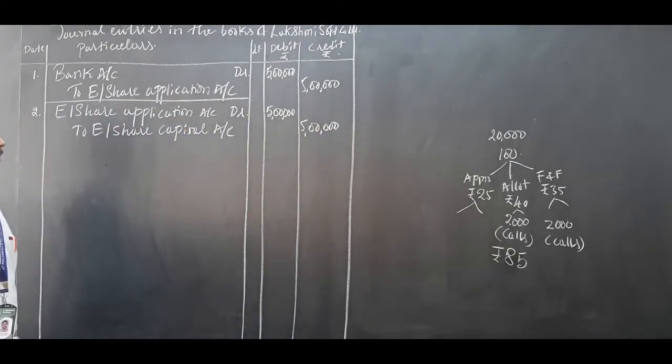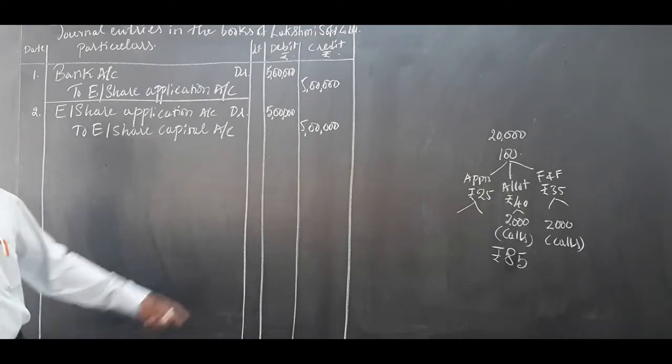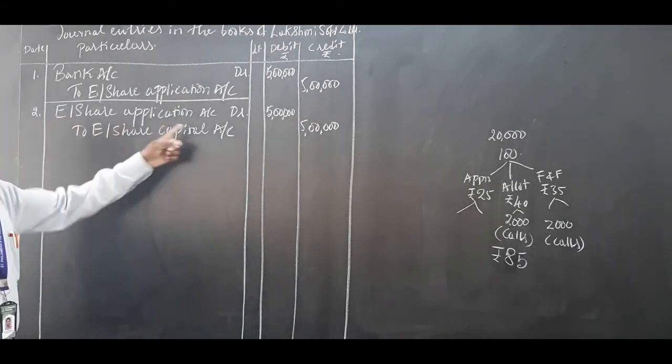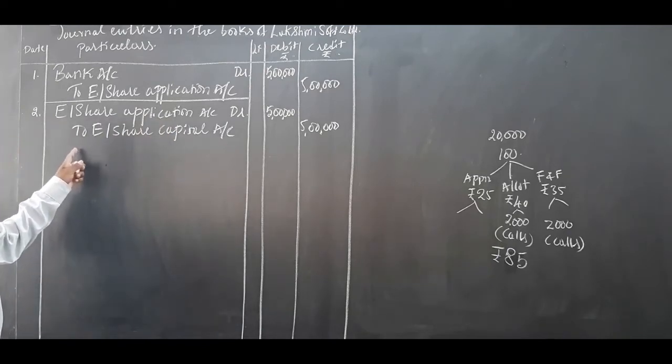Equity share application account debited to equity share capital account, full 5 lakh rupees is transferred, that is 20,000 into 25. You know this, I already finished all this.